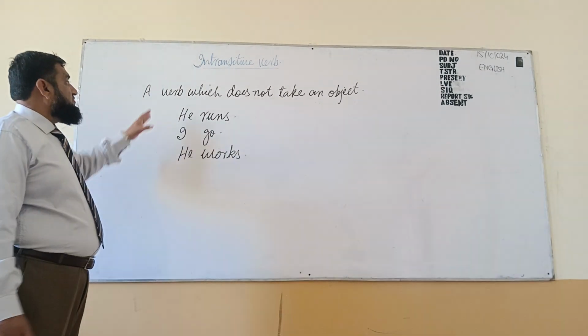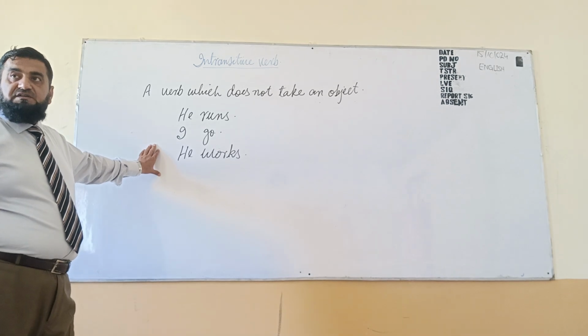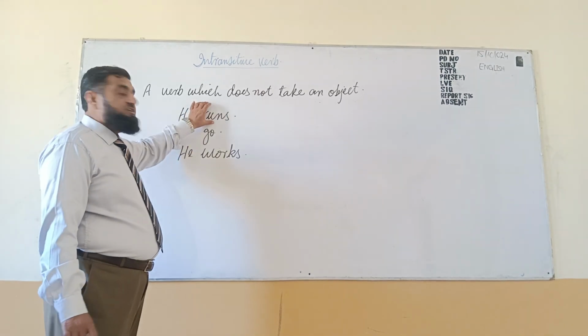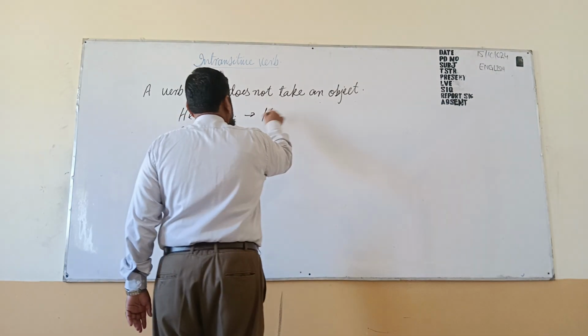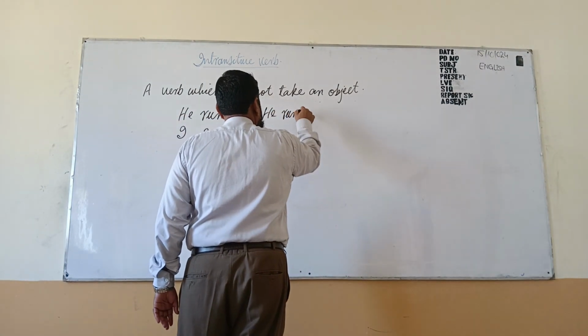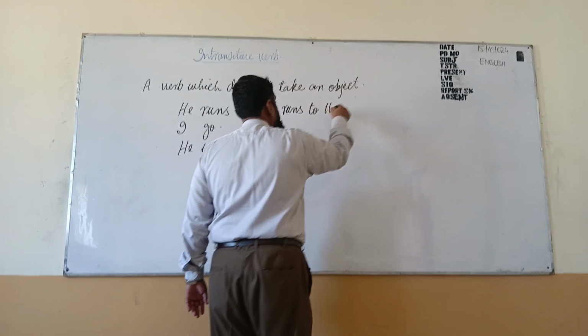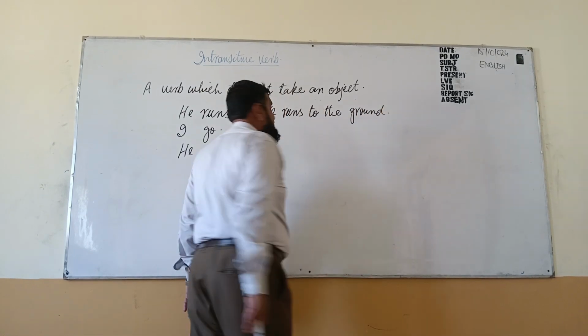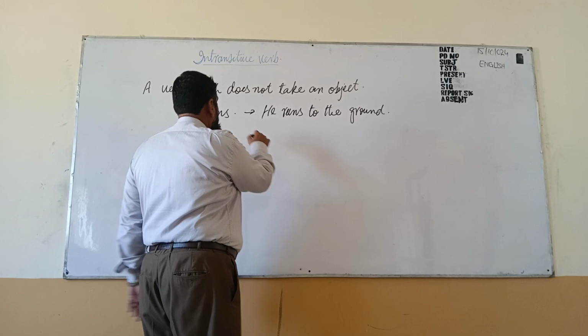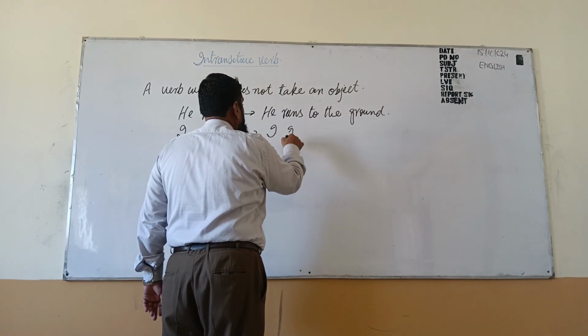Sometimes we are using noun phrase after these verbs. For example, he runs to the ground. I go to school.